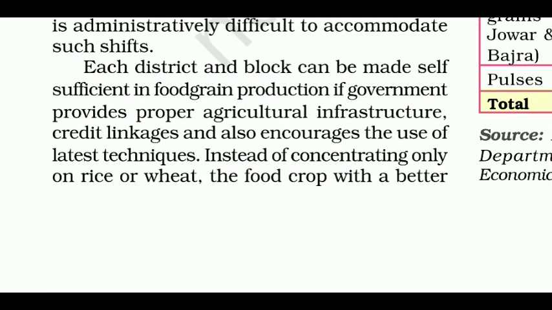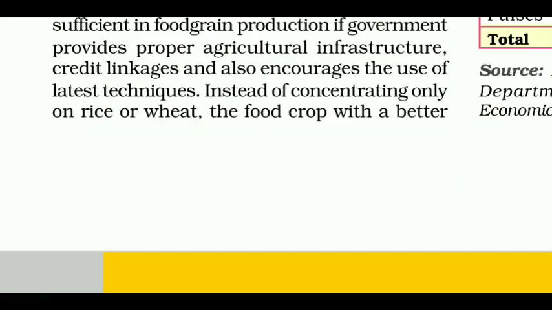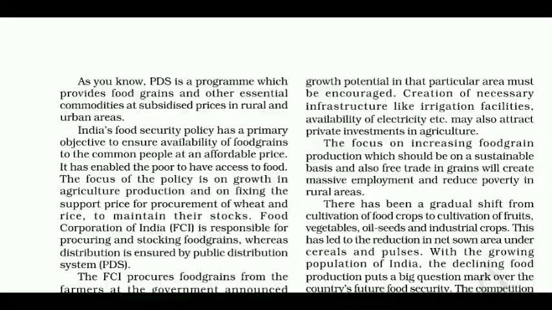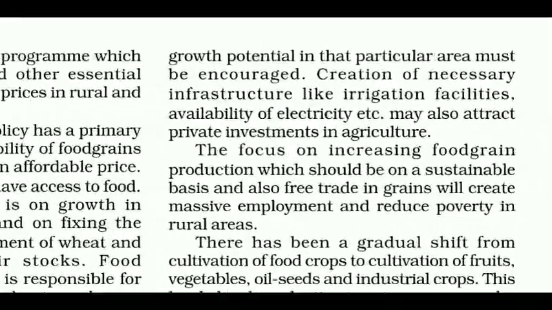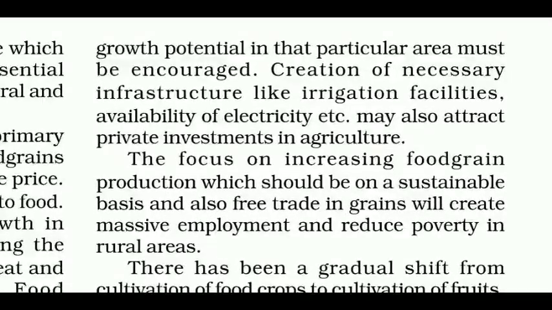Each district and block can be made self-sufficient in food grain production if the government provides proper agricultural infrastructure, credit linkages, and also encourages the use of latest techniques. Instead of concentrating only on rice or wheat, the food crop with a better growth potential in that particular area must be encouraged. Creation of necessary infrastructure like irrigation facilities, availability of electricity, etc. may also attract private investments in agriculture.